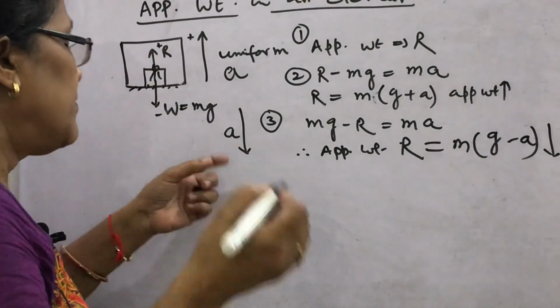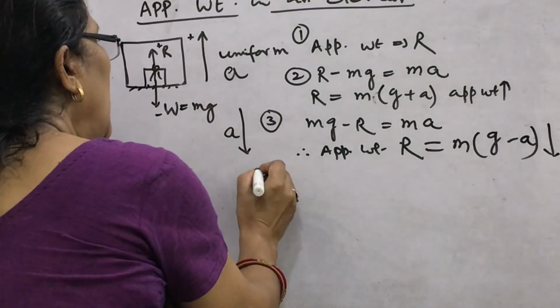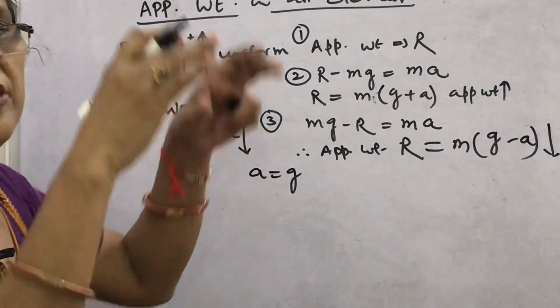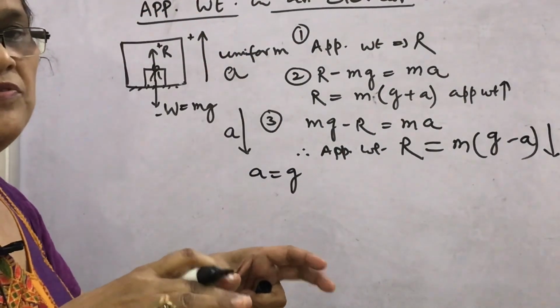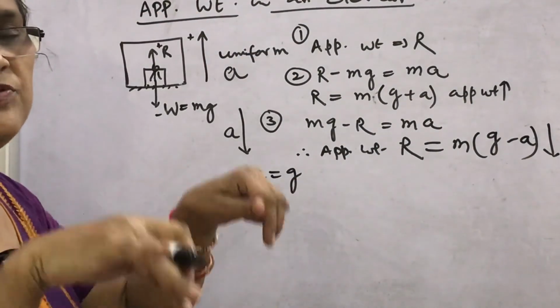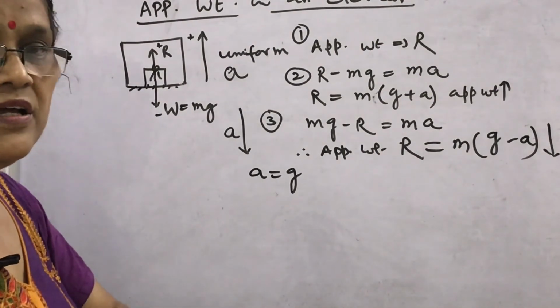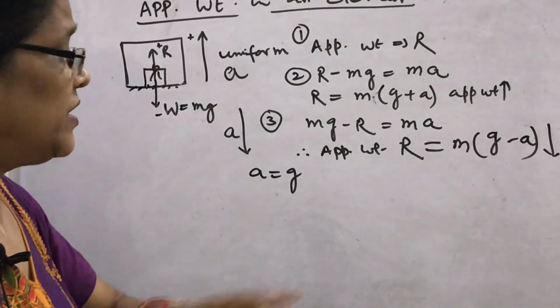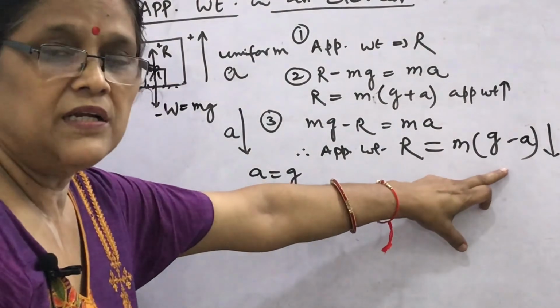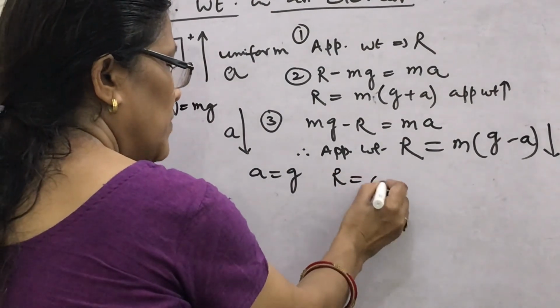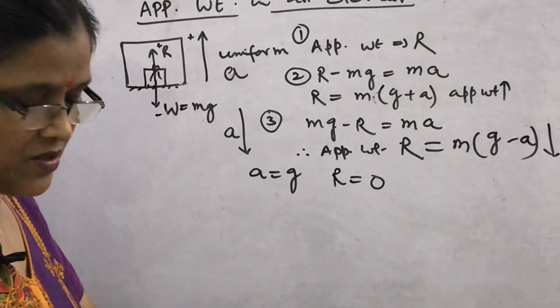And if a is equal to g, if the lift falls with the same acceleration vertically downward, equal to the acceleration due to gravity, then what happens? In place of a you put g, and you find R equal to 0.